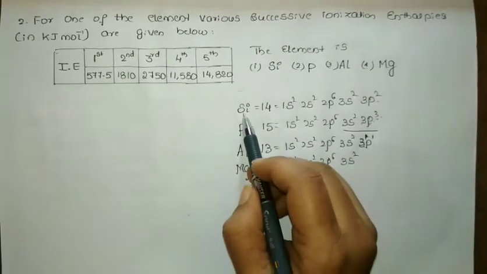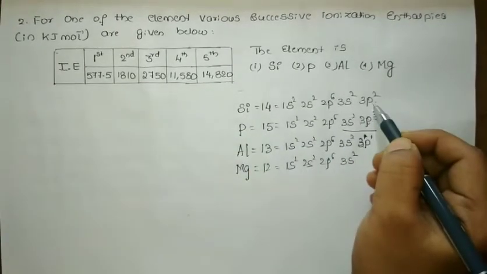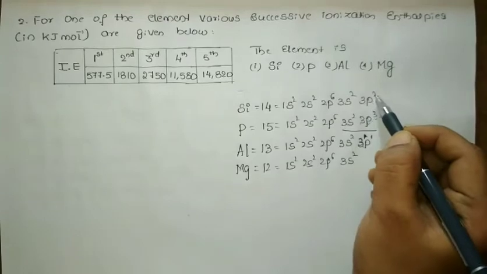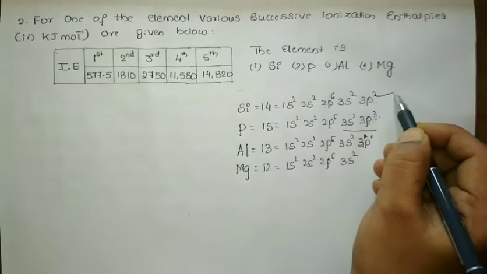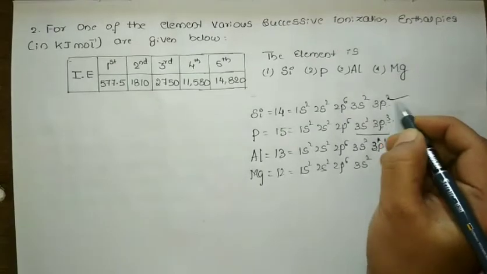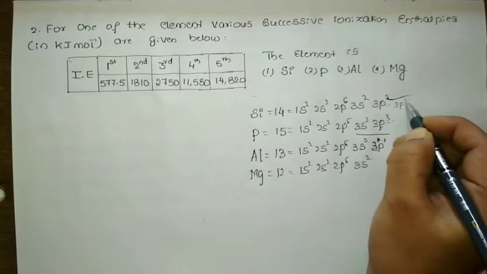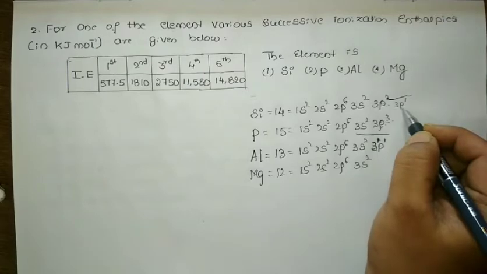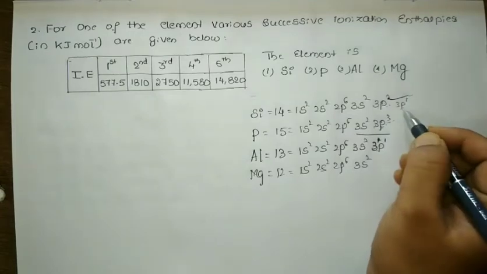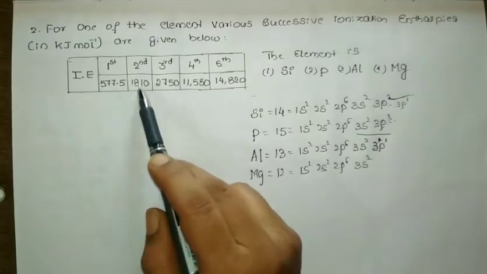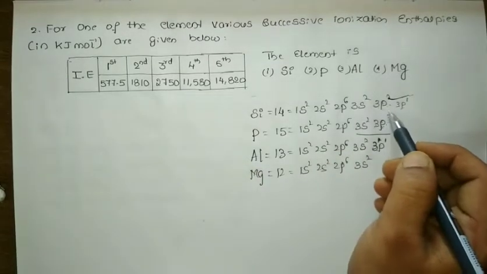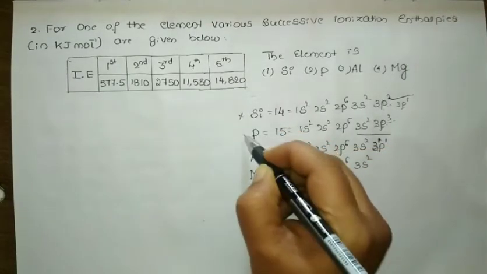Then consider silicon. In silicon, I can easily remove the electron from the p orbital because it is neither exactly half filled nor completely filled. When I remove one electron, the remaining one is a 3p1. I can remove this electron very easily as well, because it is neither full nor half filled. So there is no sudden increase, double of the value. Not much energy is required, so I can't consider silicon and phosphorus.